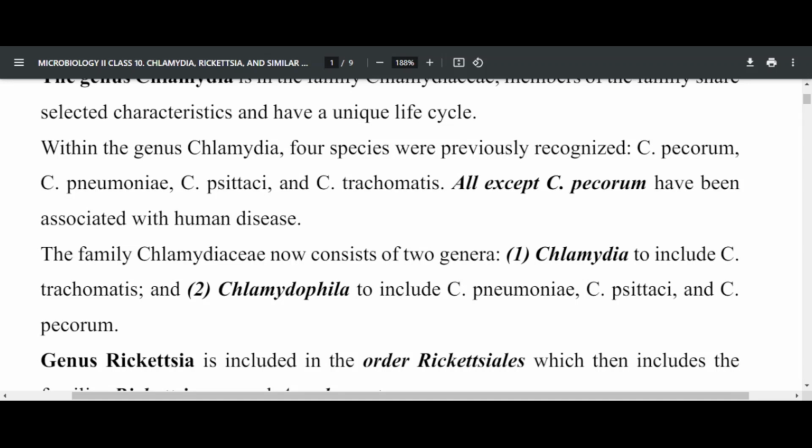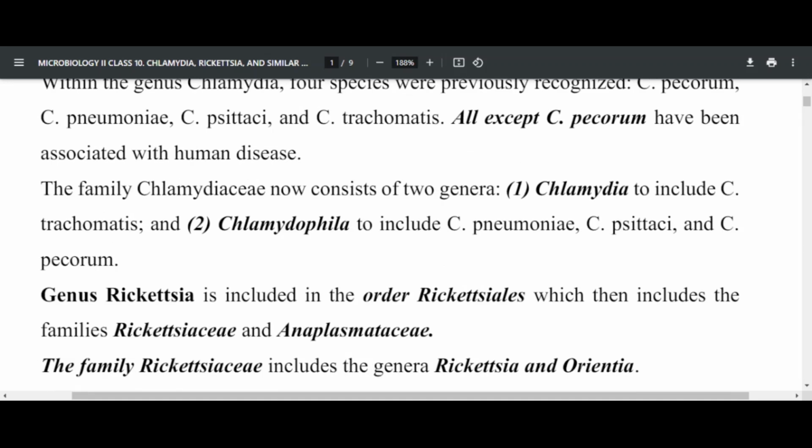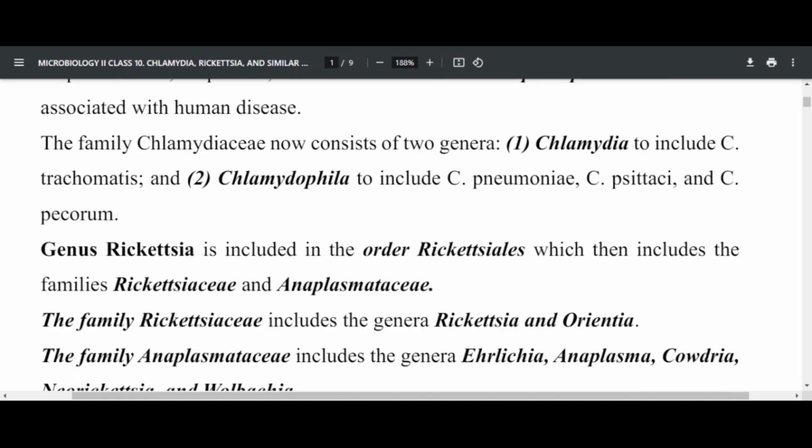But Rickettsia is just a genus in the order Rickettsiales, which includes two families. The first family is called Rickettsiaceae, and the second family is called Anaplasmataceae. So these are the two families.